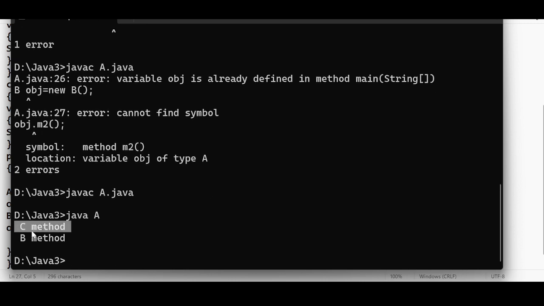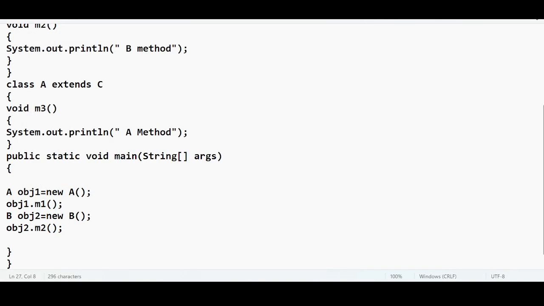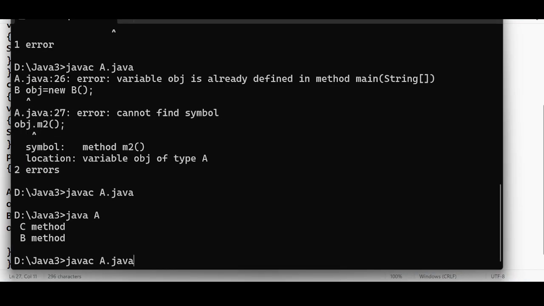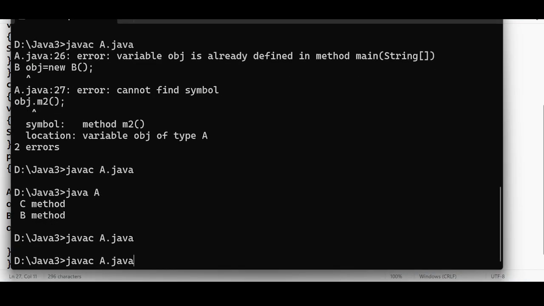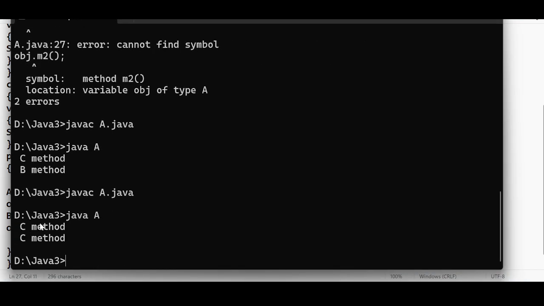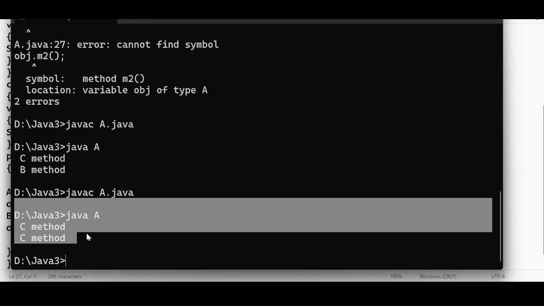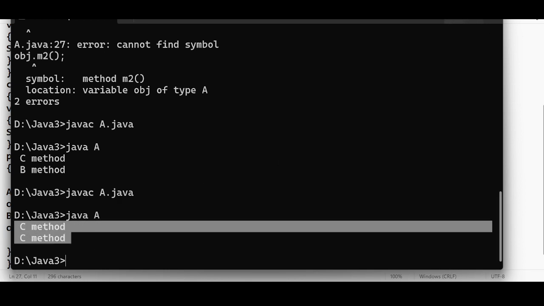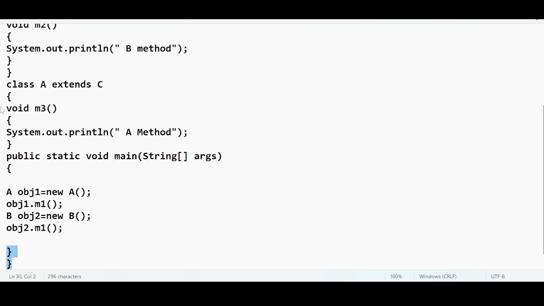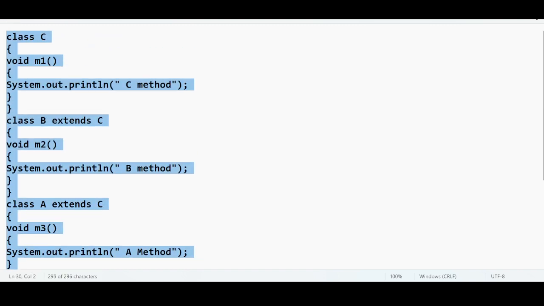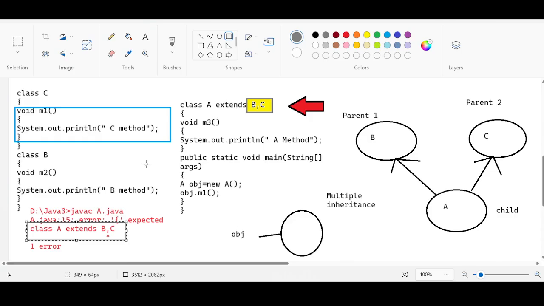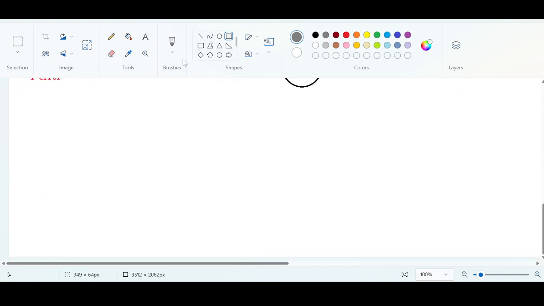We have C method and we have B method. We will call m1 itself for both cases. Let me rerun this once again. Don't worry about this output. We will trace this and we will get this output. C method is the output. Why is C method the output? What kind of inheritance pattern is this class following? We will understand. Third one. Focus guys, focus. Very, very important.